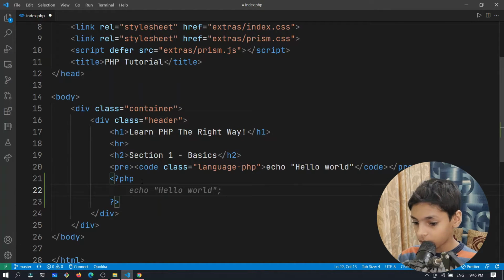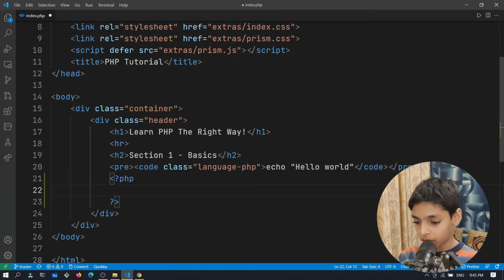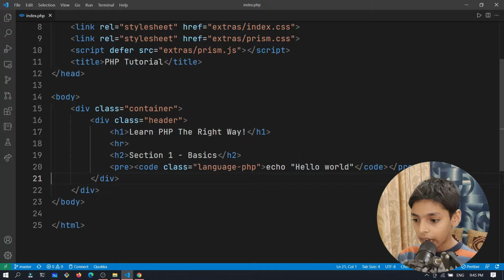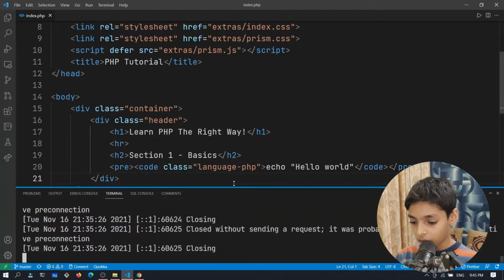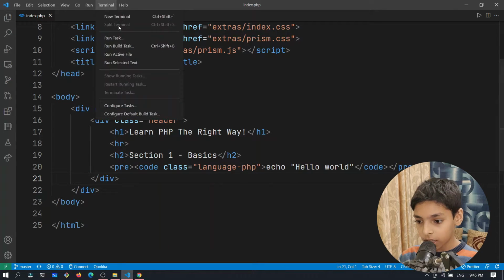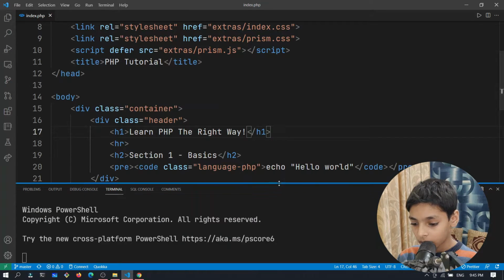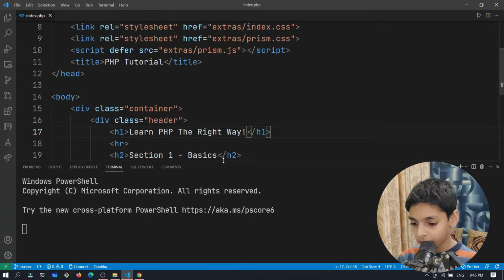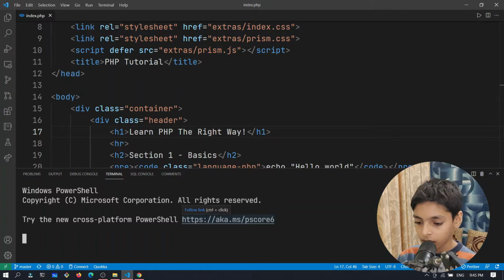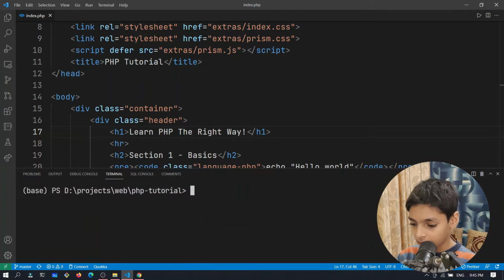We're going to be learning that as well, but just know that we can type PHP code, and how to serve this. So we'll actually remove this first of all, and see how to serve this code, because later you want to see what's going on with this code. I already have it served, but I'm going to close that. So you just need to open a new terminal on VS Code by clicking on Terminal, New Terminal. Okay, then I got PowerShell because I'm on Windows. You can use whatever shell, like bash, zsh, fish, whatever. Okay, I'm going to clear the screen.